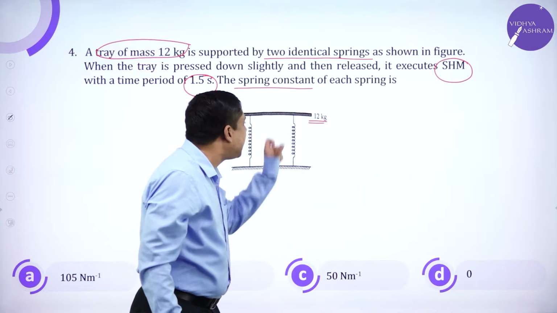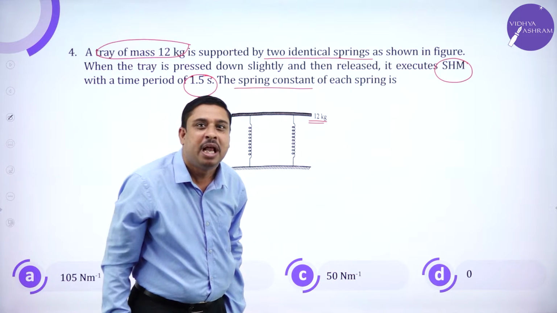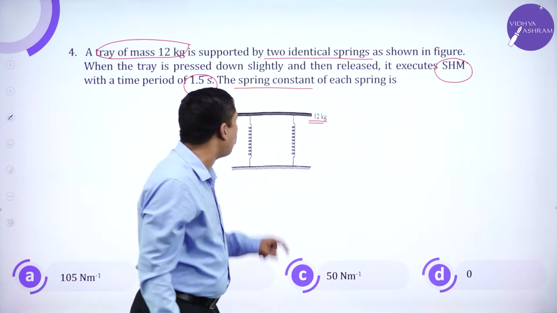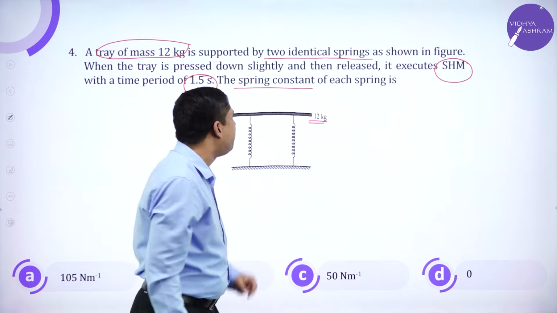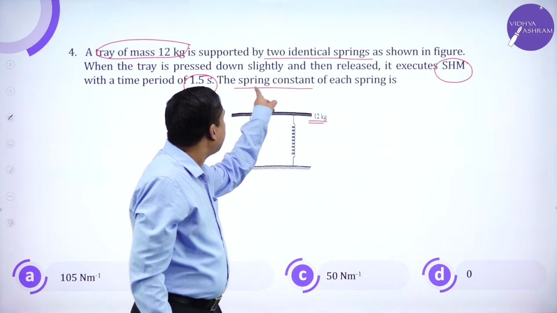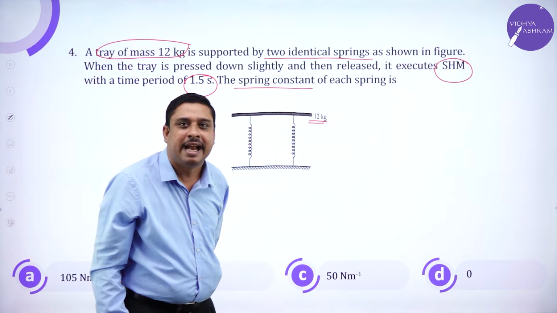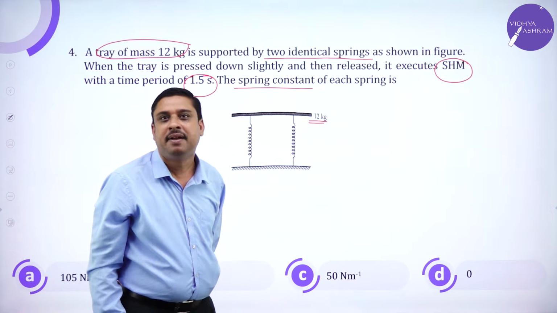Since it is attached to the spring, it executes simple harmonic motion of time period 1.5 seconds. I have to calculate the spring constant of each spring.